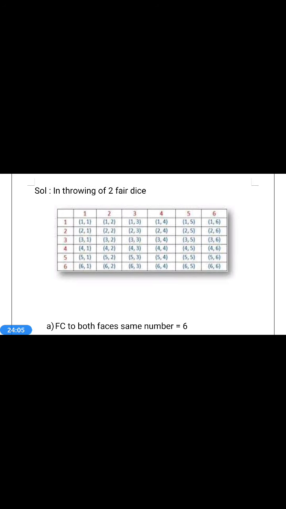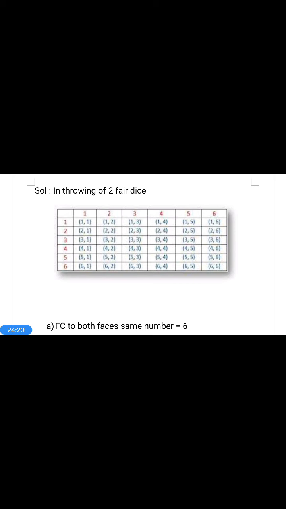1, 1, 1, 2, 1, 3, 1, 4, 1, 5, 1, 6. 2, 1, 2, 2, 2, 3, 2, 4, 2, 5, 2, 6. 3, 1, 3, 2, 3, 3, 3, 4, 3, 5, 3, 6. 4, 1, 4, 2, 4, 3, 4, 4, 4, 5, 4, 6. 5, 1, 5, 2, 5, 3, 5, 4, 5, 5, 5, 6. 6, 1, 6, 2, 6, 3, 6, 4, 6, 5, 6, 6. The table is shown on the screen.